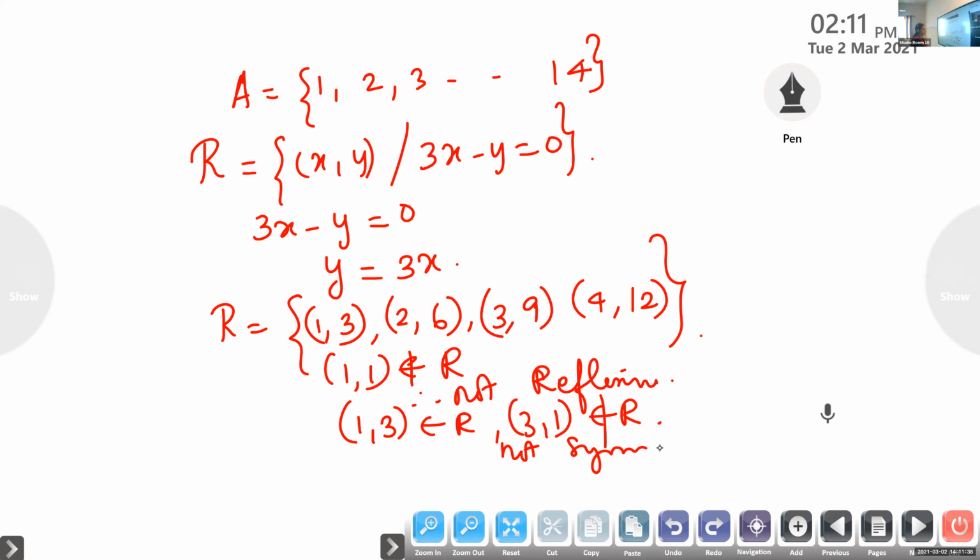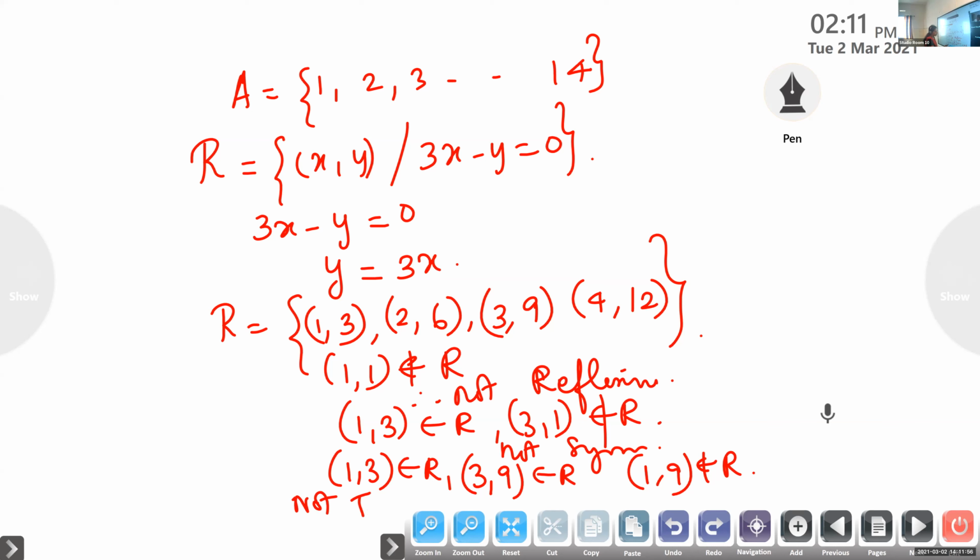Is it transitive? (1, 3) belongs to R, (3, 9) belongs to R. Whether (1, 9) belongs to R? No. Therefore, it is not transitive. So this relation is neither reflexive, nor symmetric, nor transitive.